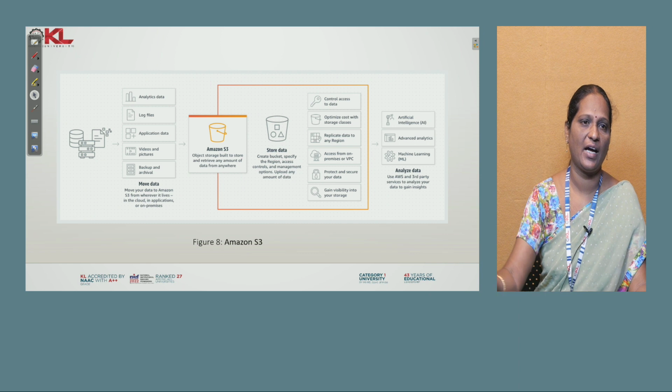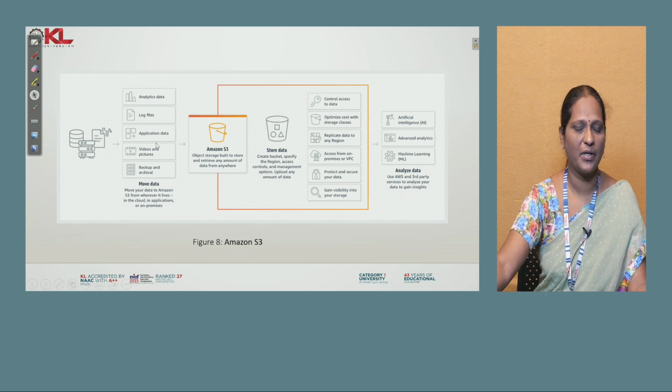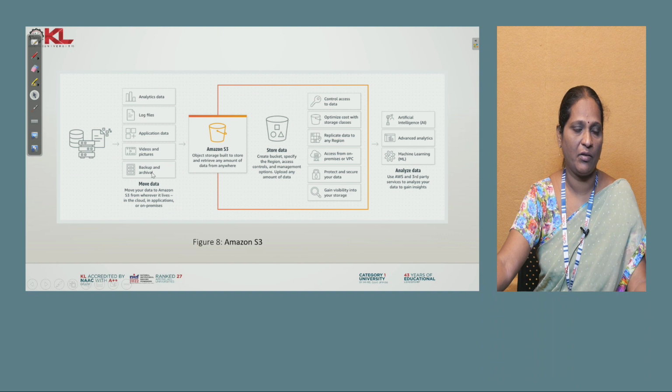How does it work? We already saw in the previous classes how S3 works. Any type of file you can put into S3 in object form: videos, graphs, log files, or archival files like backups. You move all these files as objects to S3. For S3 you have to create a bucket.